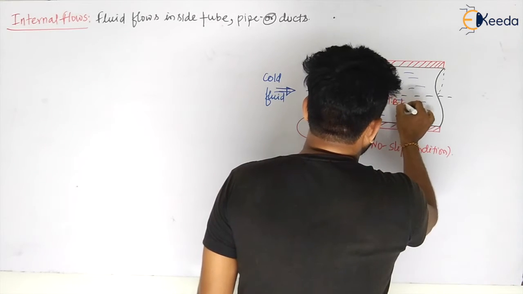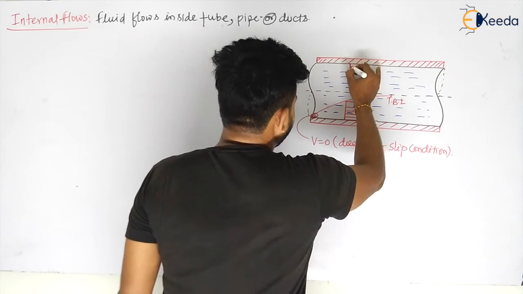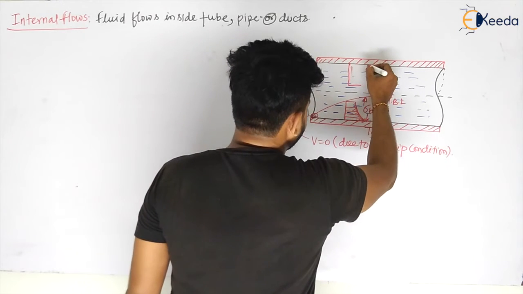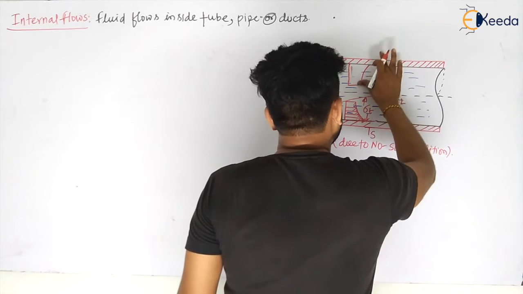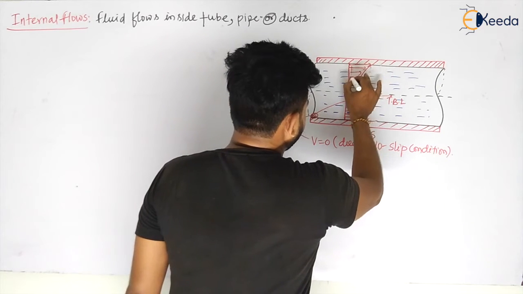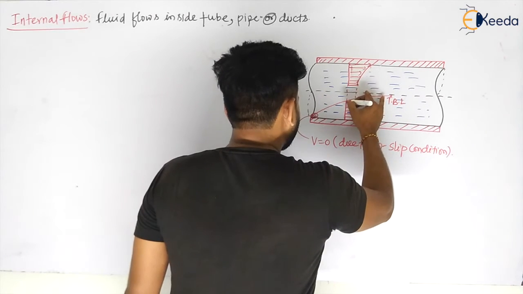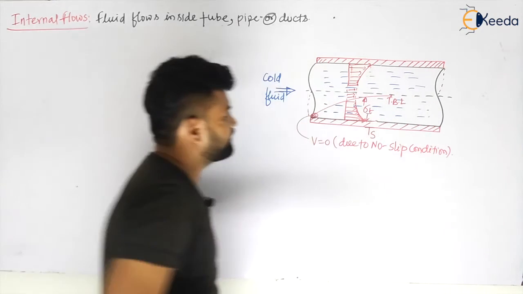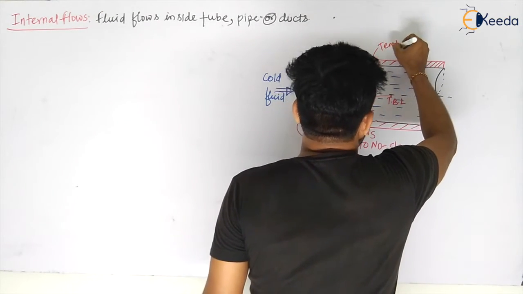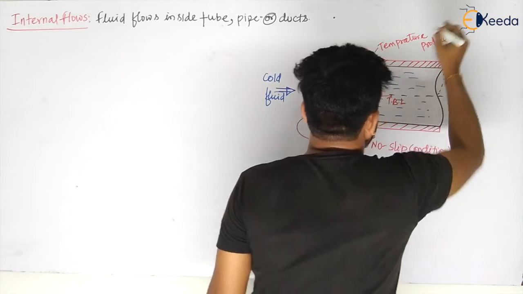Similarly, if you see the upper side, my dear students, the fluid flow will be like this, and similarly there will be development of boundary layer. So this is the surface temperature, and slowly the temperature is decreasing, and like this you will have a temperature profile. Okay, sir, we have understood this concept.